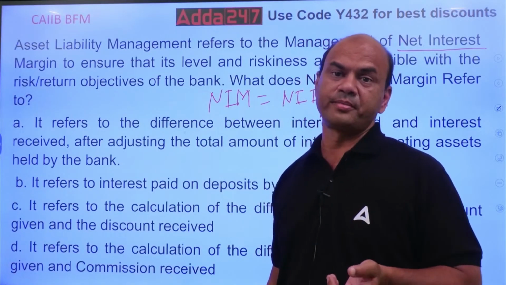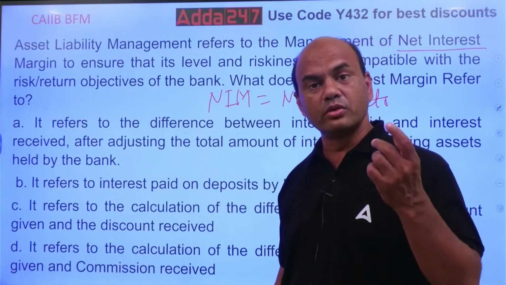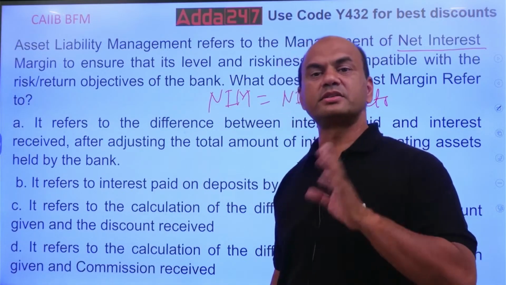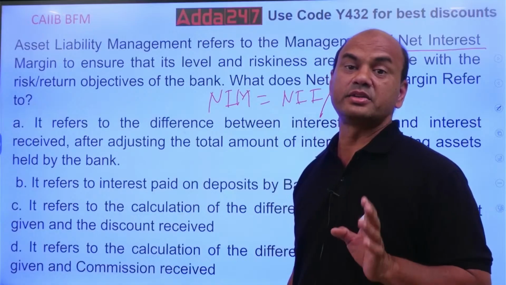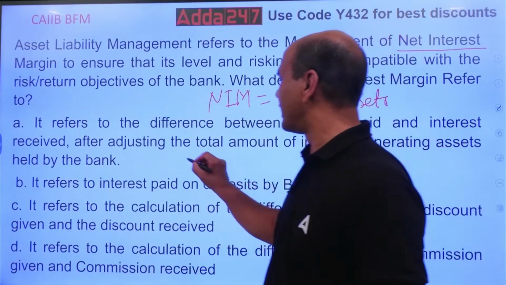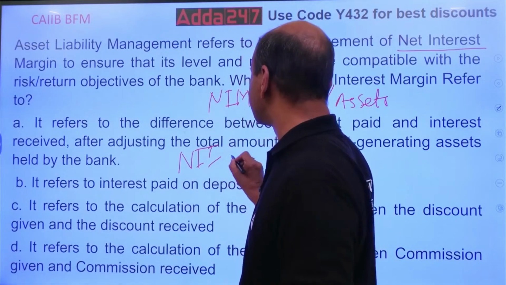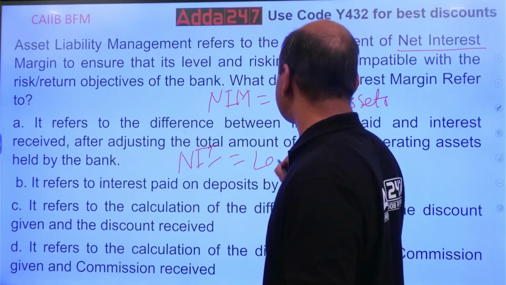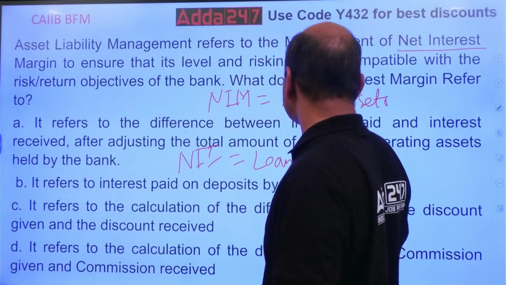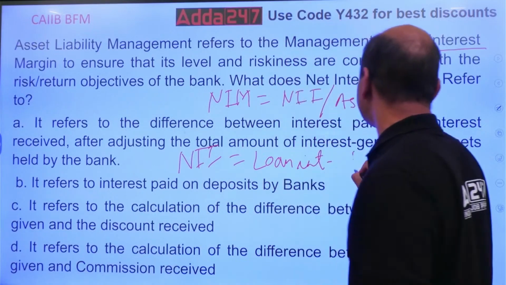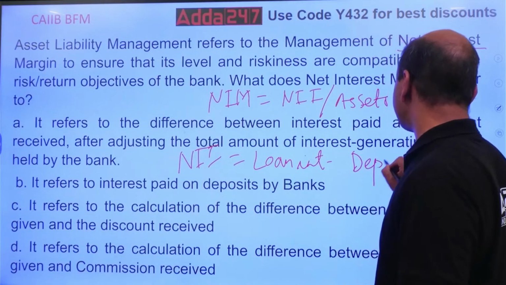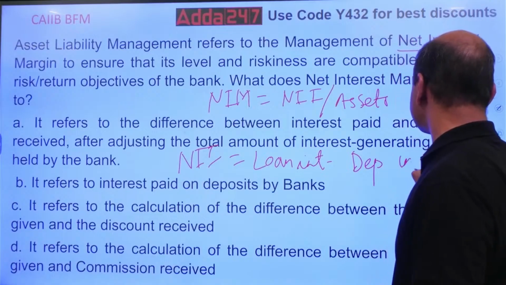Means what? Average interest on the loans minus average interest on the deposits. That is your NII. Okay? I'll just write in short now. NII equals loan interest minus deposit interest. Everything is average.